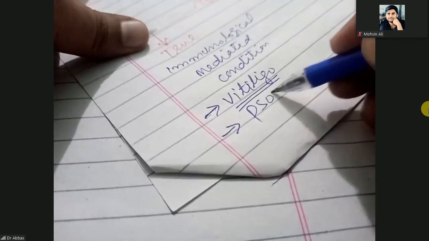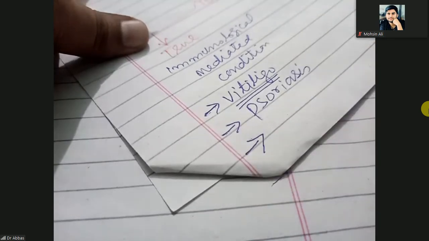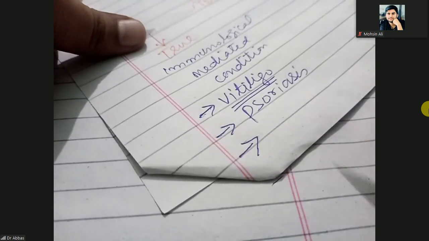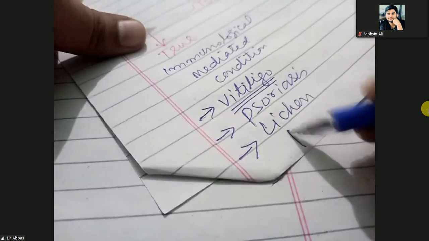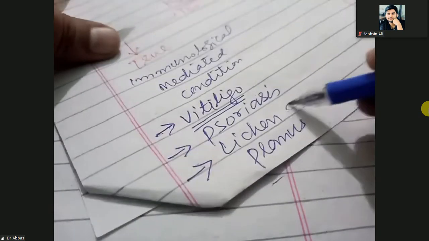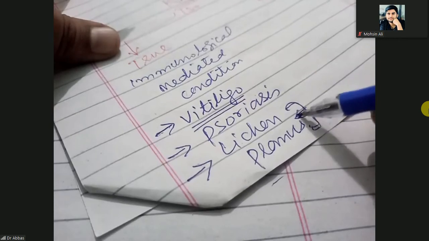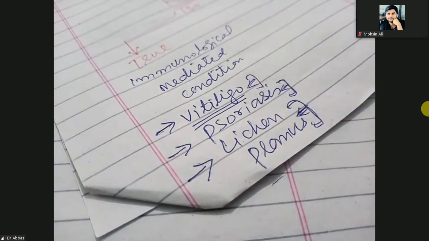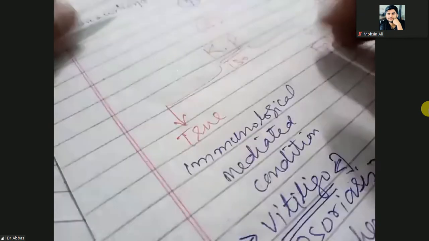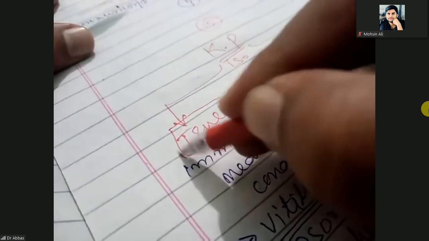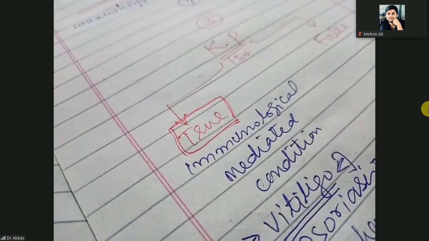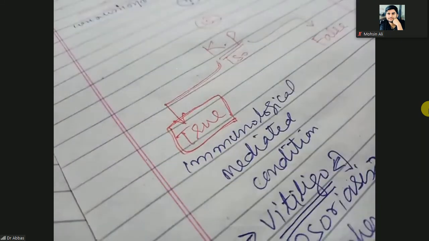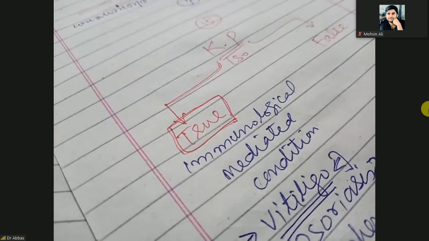The same immunologically mediated disease is psoriasis. The same is lichen planus. So in lichen planus, the skin will be blue, psoriatic lesions, and vitiligo. All these three conditions have the true Koebner phenomenon because these are immunologically mediated diseases. So when the disease is immunologically mediated, then the Koebner or isomorphic phenomenon will be true.